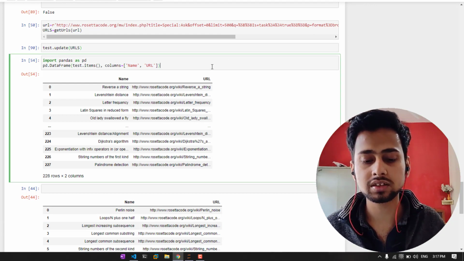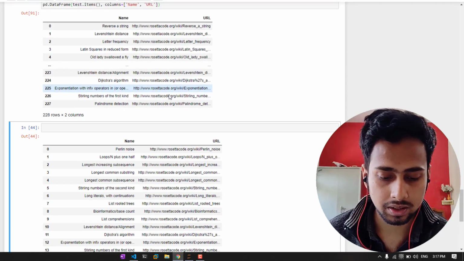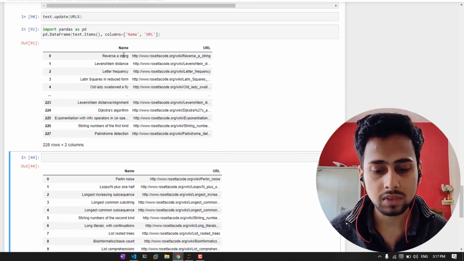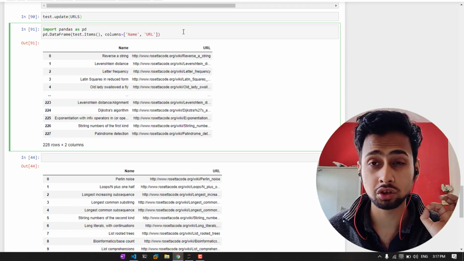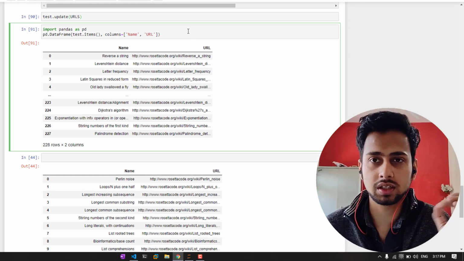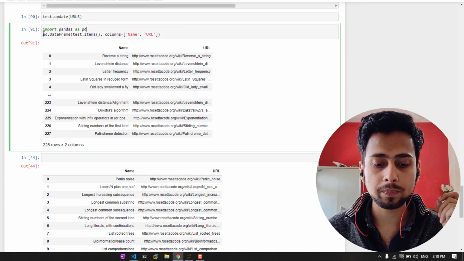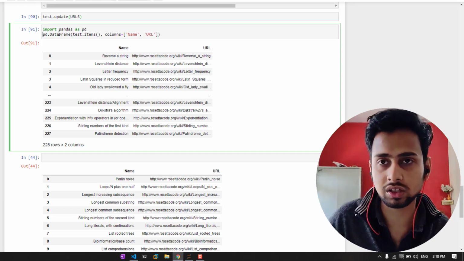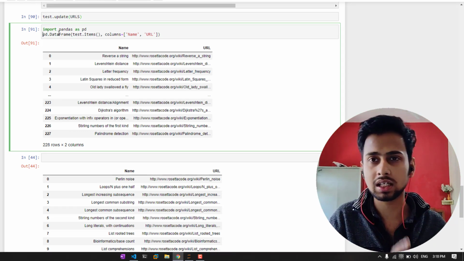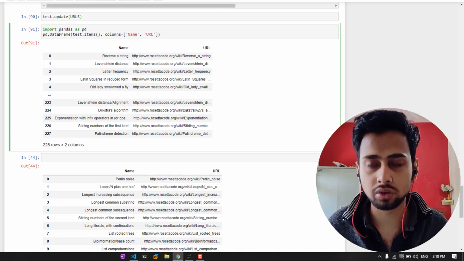Now once we have got all of these, it is our turn to save them inside a data frame. In order to convert the dictionary into a data frame, first of all we need to import pandas, which is used for converting into a data frame and working with data frames. Then we simply say pd, which is the name of the pandas library that we have imported, pd.DataFrame, to convert it into a data frame. Then we have to specify what we have to convert and what their attribute names, or you can say the column names, are going to be.